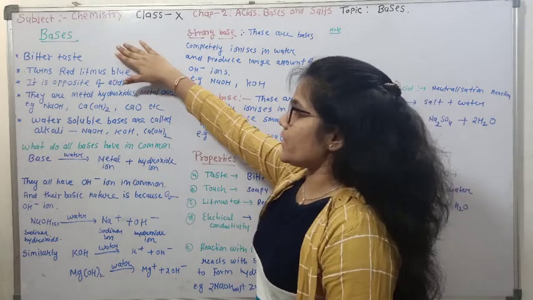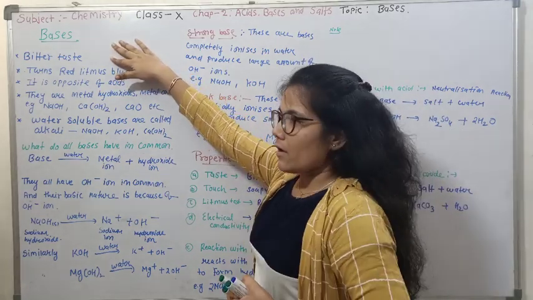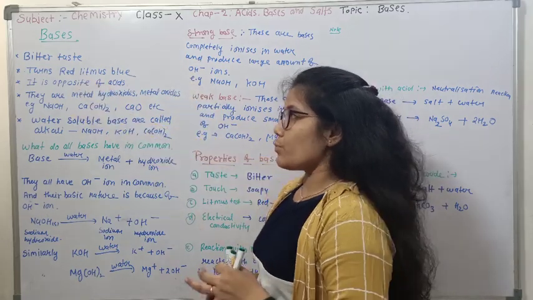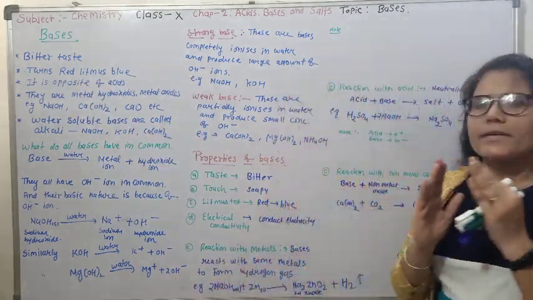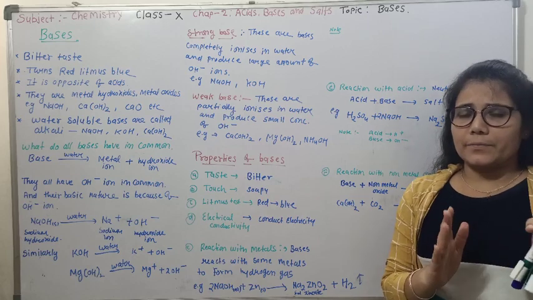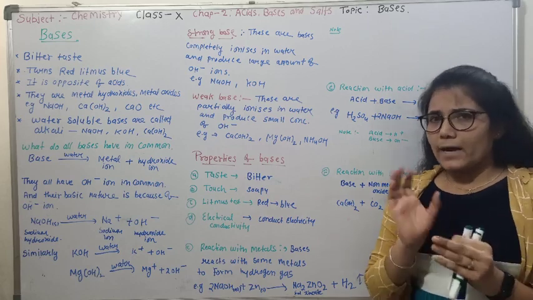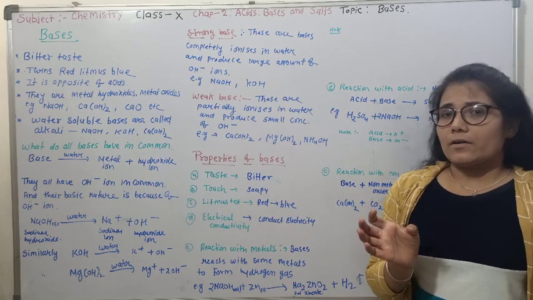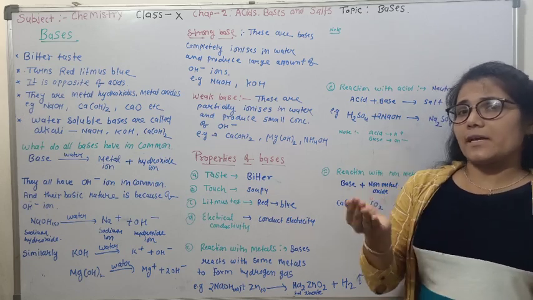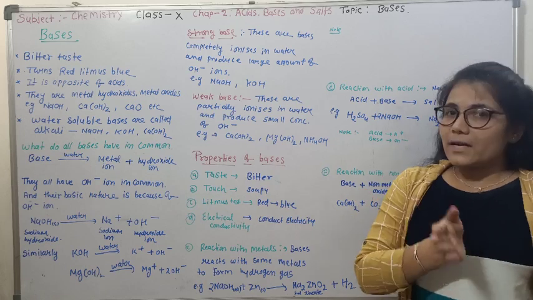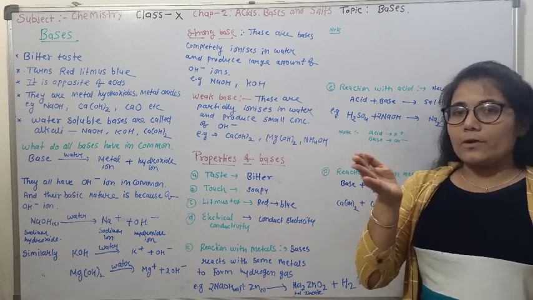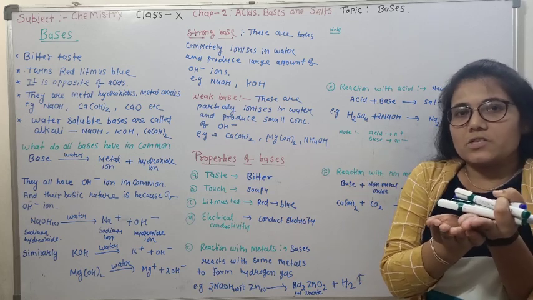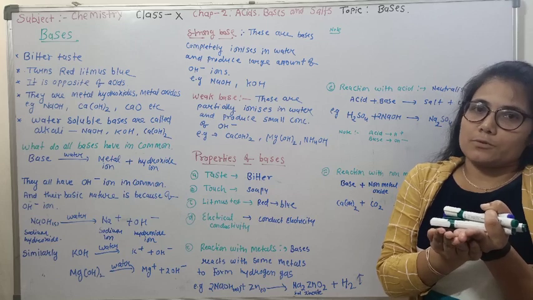Base is bitter in taste, meaning कड़वे टेस्ट में होते हैं. Base turns red litmus blue. It is opposite to acid. That means whatever properties are shown by acid, base is completely opposite to it. Acid turns blue litmus red, here it is turning red litmus blue. So acid and base are opposite, so when they are mixed into each other, they cancel each other's property.